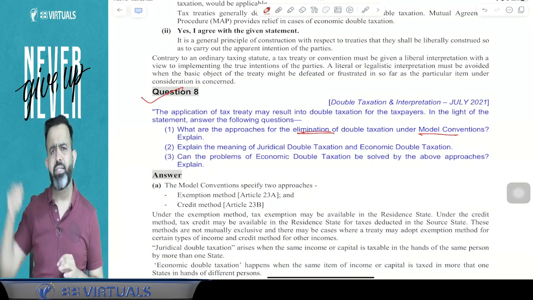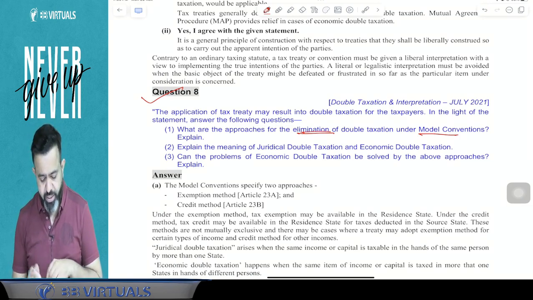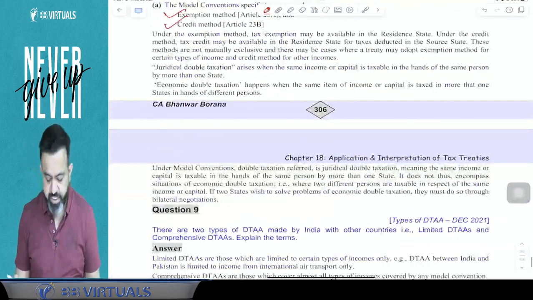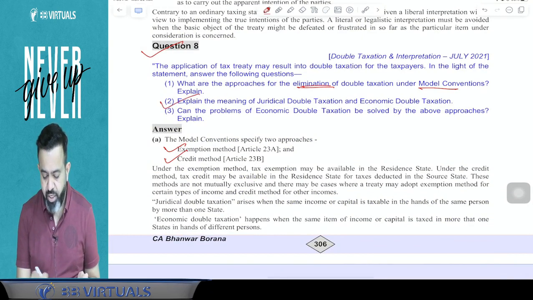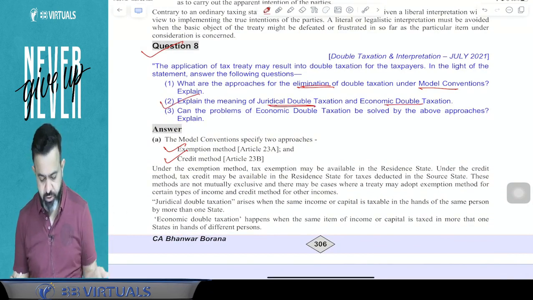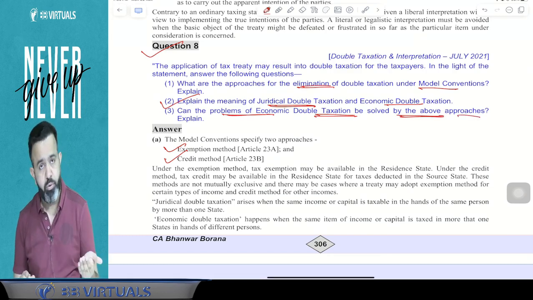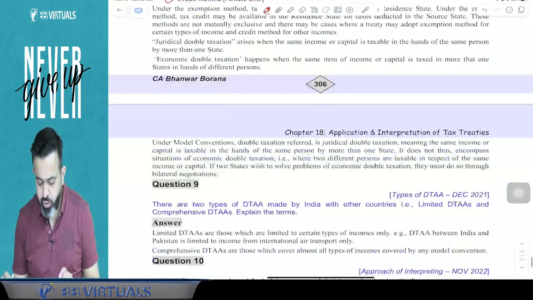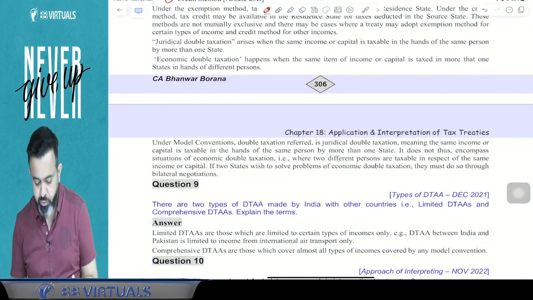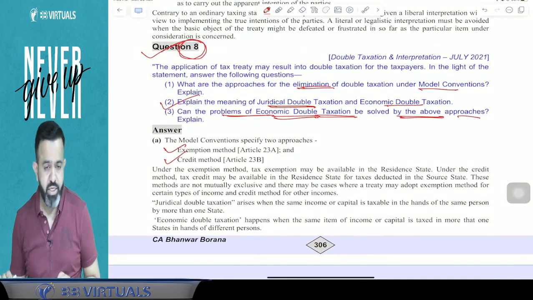Under the model convention we will discuss that topic, the model tax convention, where they have mentioned how double taxation can be avoided through two methods. One is the exemption method and one is the tax credit method. Now explain the meaning of juridical double taxation and economic double taxation, and can the problem of economic double taxation be solved by the above approaches? Here the economic double taxation problem can be solved only through the mutual agreement procedure, not through any other means. So this question also you can check in the break, question number 8.